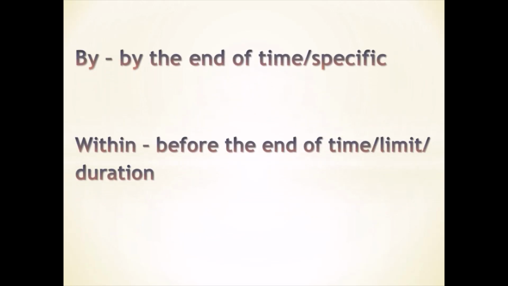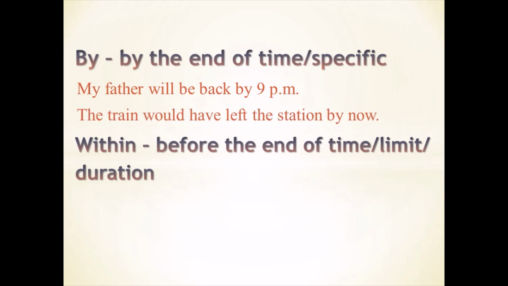As preposition of time, by and within may be little confusing. By means the work will be done by the end of the time, specific time, certain point of time. My father will be back by 9 p.m. 9 बजे तक मेरे father वापस आ जाएंगे. So 9 p.m. is a point of time. The train would have left the station by now. Now is also a point of time by which the train would have left.